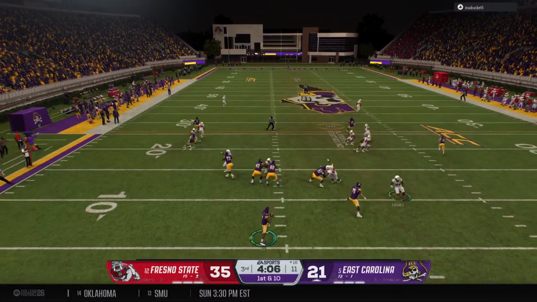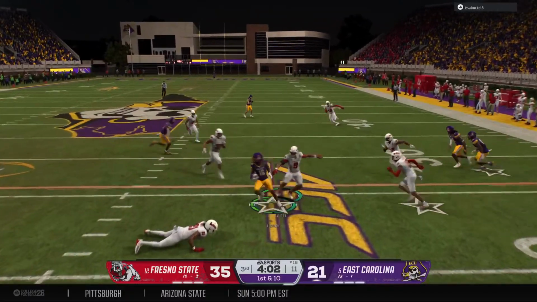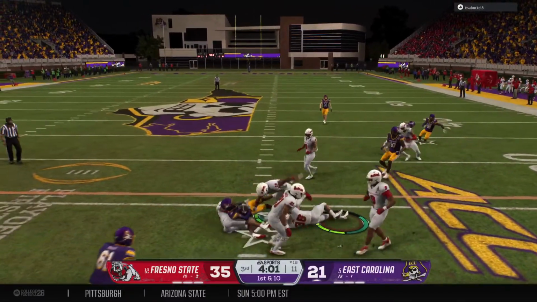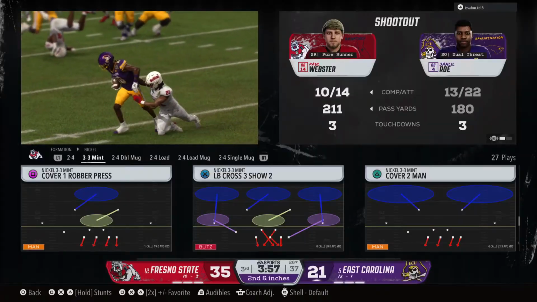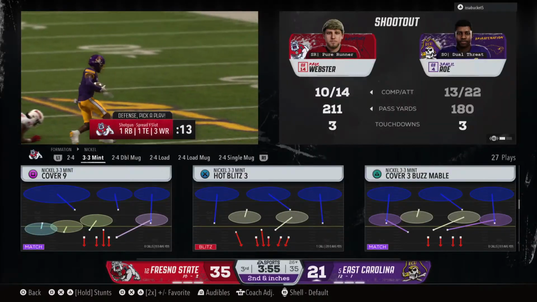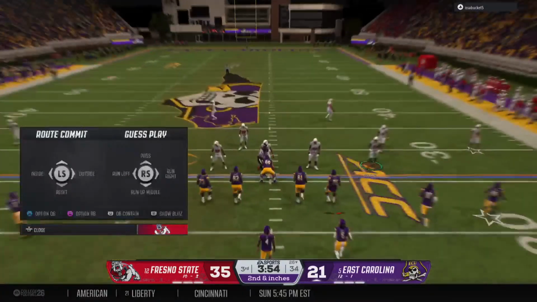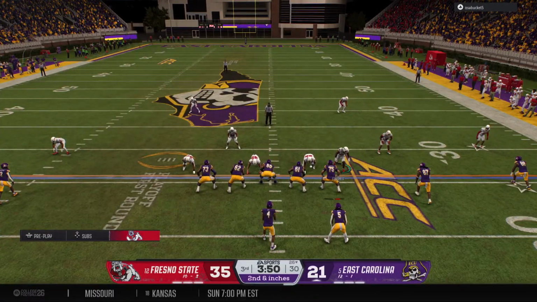On 1st and 10 here, looking to throw the ball. Quarterback looks to his right and finds his man. He stopped just short of that first down marker, inches away from it. One thing we know for sure, I don't know as a play caller, you can make that call without a quarterback who can throw it with a big arm. He put that on a rope.